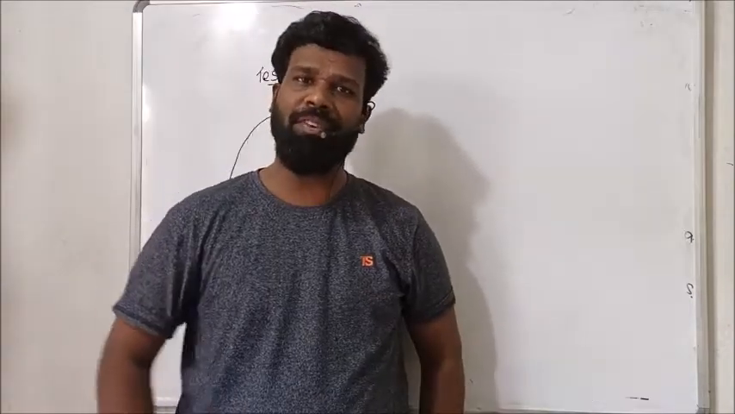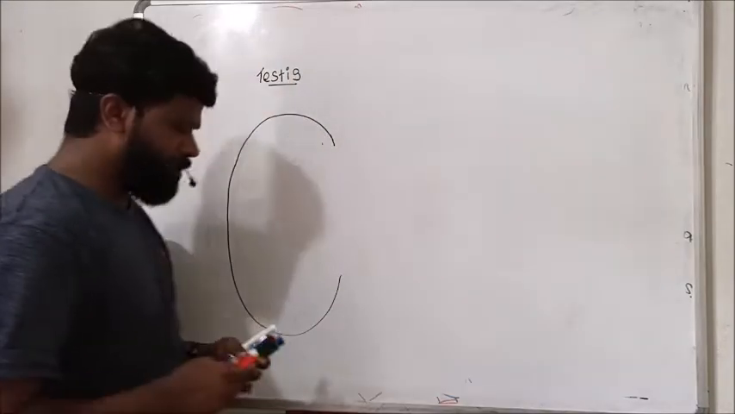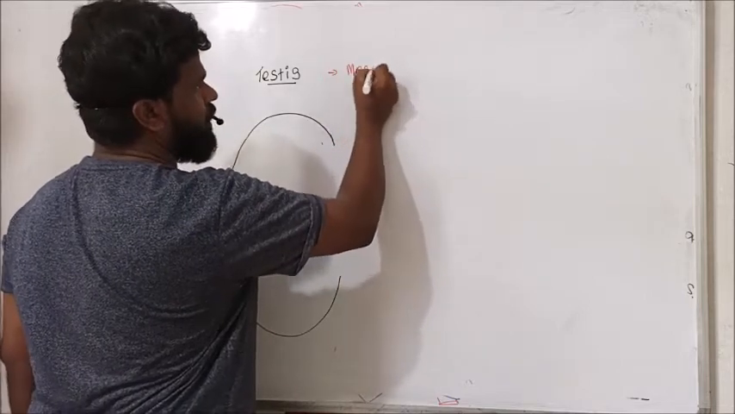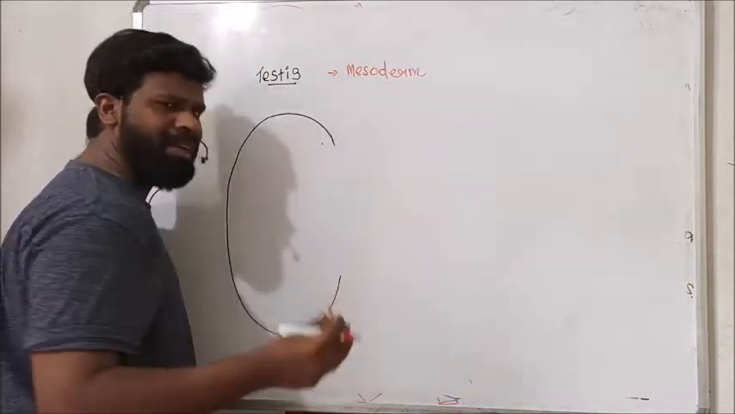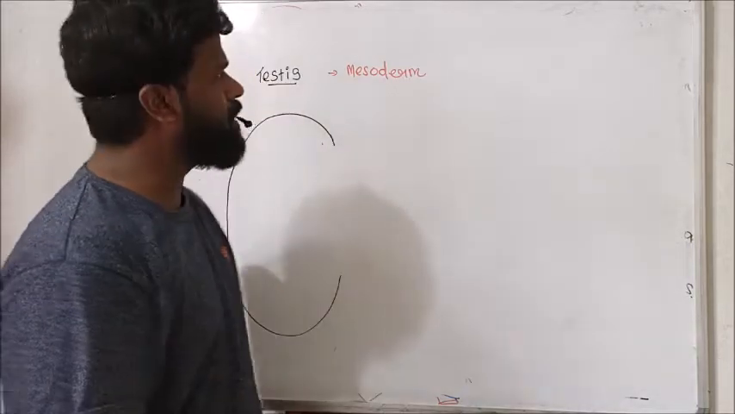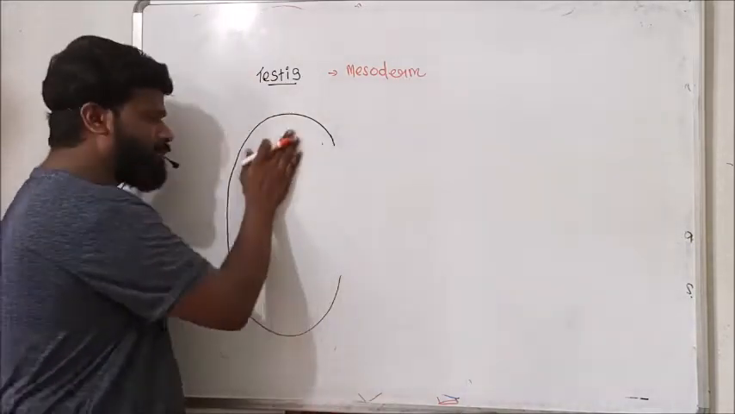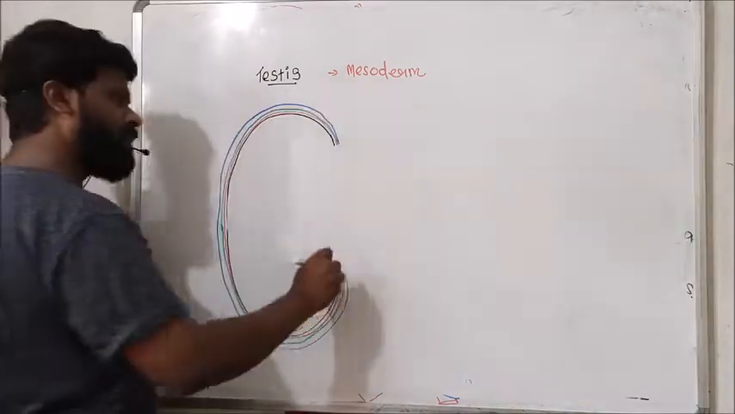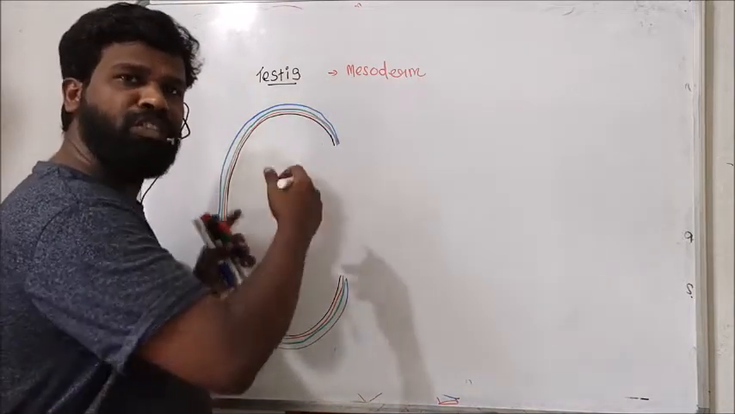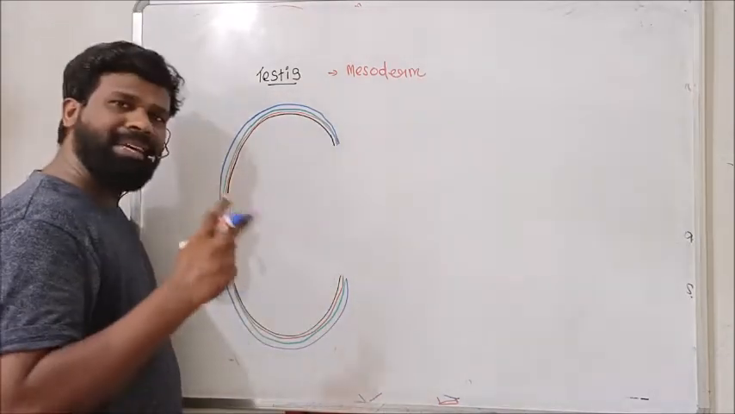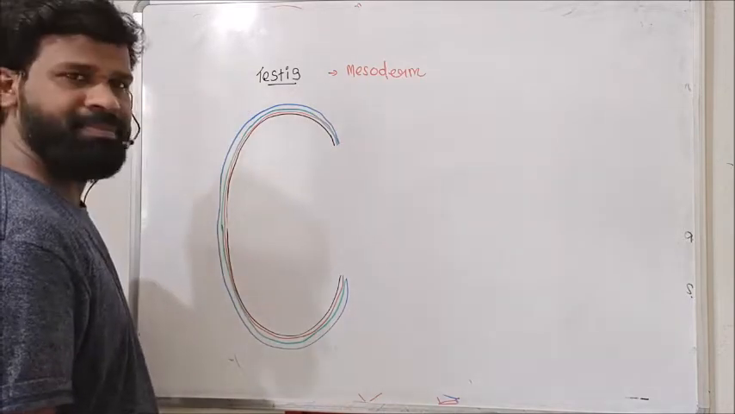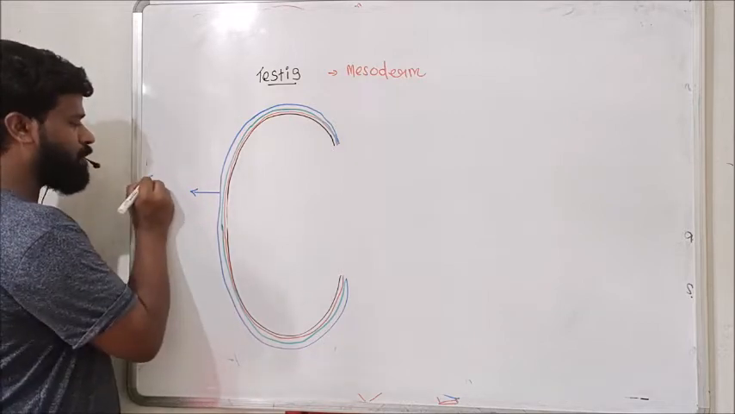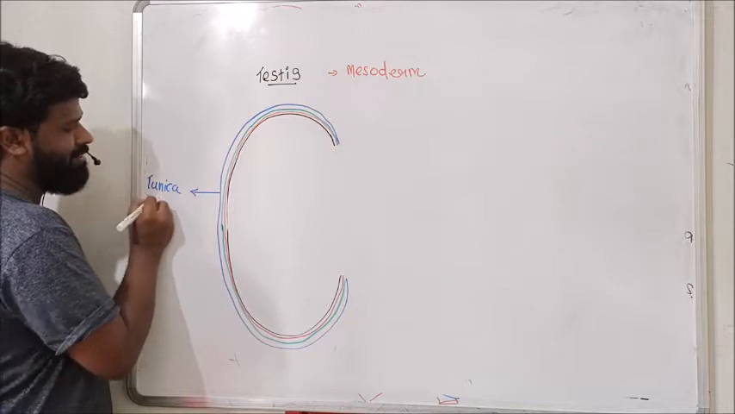This is the structure of the testis. Human testes are formed from the germ layer mesoderm. All gonads are formed from mesoderm. So suppose this one is the testis. And each testis is covered by 3 membranes. So these form the membranes of the testis. The outermost membrane is called the tunica vaginalis.